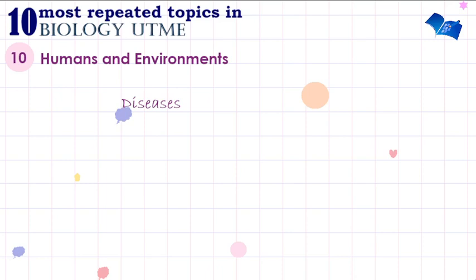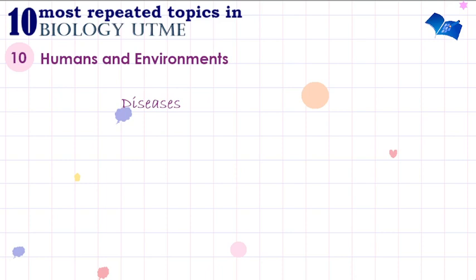We have STDs, which are sexually transmitted diseases. Examples of such: we have gonorrhea, which is caused by Neisseria gonorrhoeae. We have syphilis, which is caused by Treponema pallidum. We have AIDS, which is caused by the virus HIV, and there are so many other sexually transmitted diseases like herpes virus and chlamydia. There are a lot.